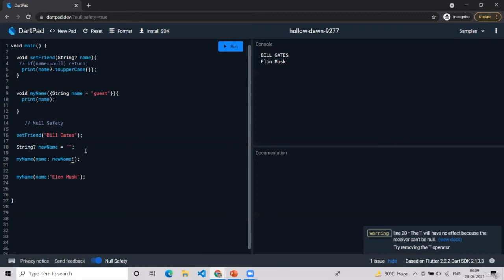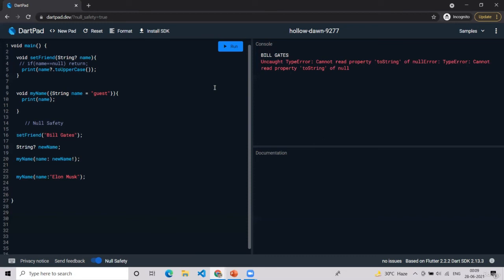We are very sure that the value will not be null in the future also, so we use this exclamation. But remember, this exclamation is a very tricky thing, because if we are saying that the value will not be null, and if the value is null, then we will have this kind of errors in our application, which is not good.